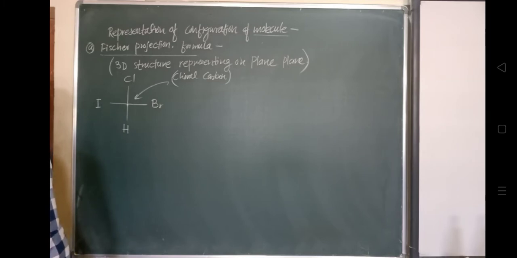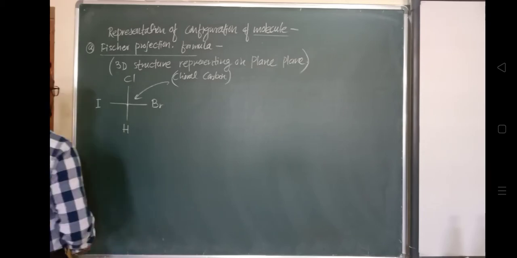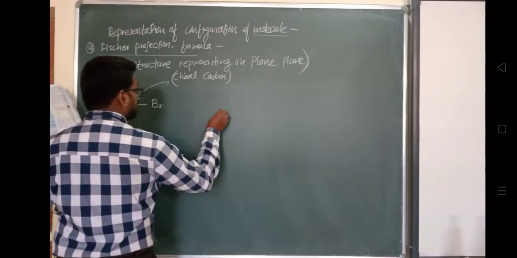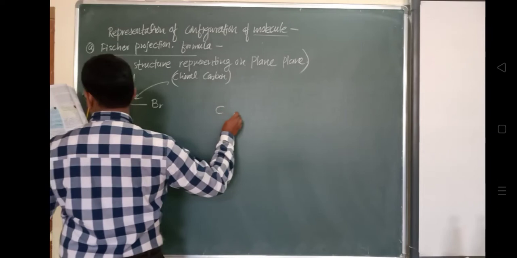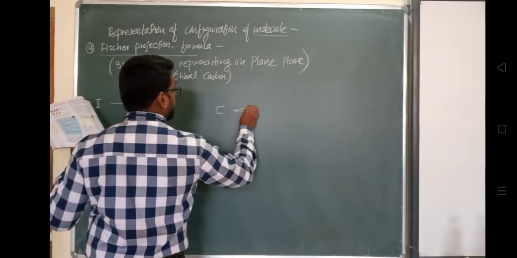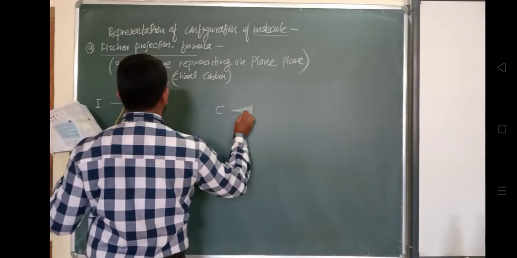Now what does this vertical line indicate? They are going away. I will represent it by the wedge formula. Suppose this is a carbon and this is a wedge. A dark wedge will represent facing towards us.